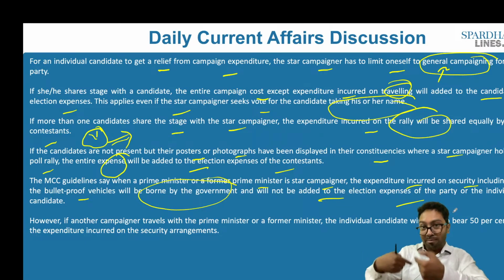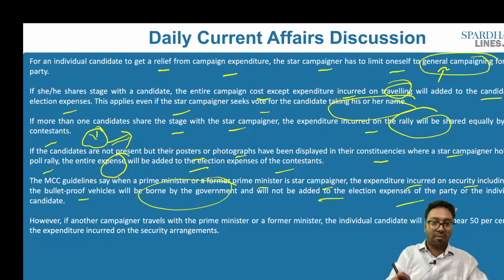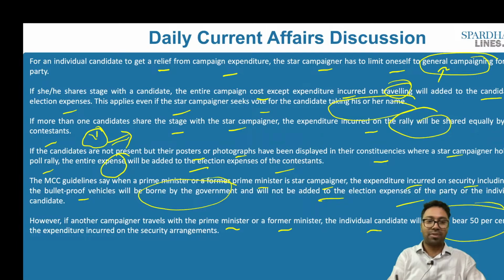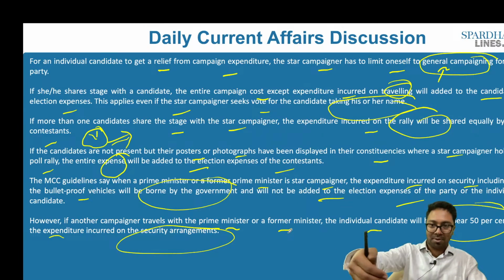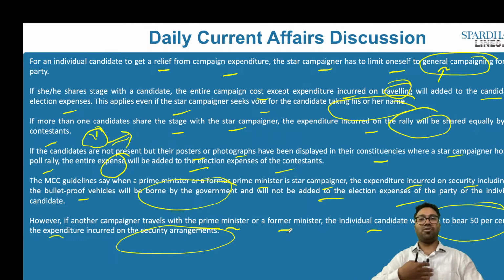Will it be part of my expenditure? No. However, if another campaigner travels with the prime minister or a former minister, the individual candidate will have to bear 50% of the expenditure incurred on the security arrangements. Apart from the prime minister, if there is any other person who is coming with the prime minister, then 50% of the expenditure as part of the security arrangement will have to be borne by me.